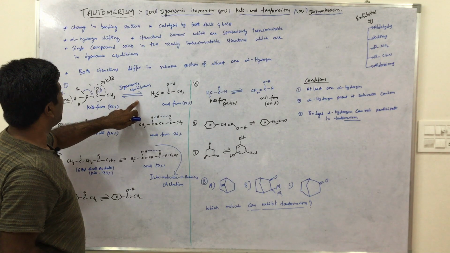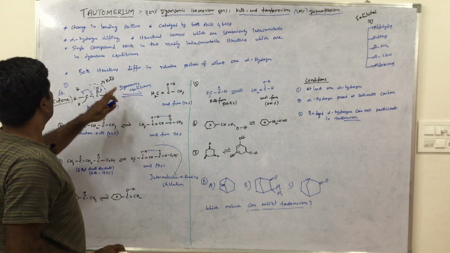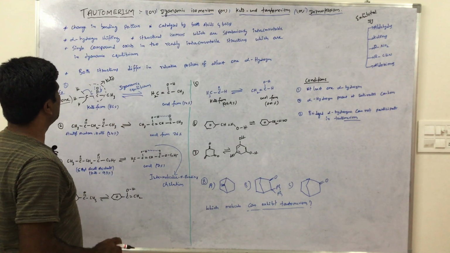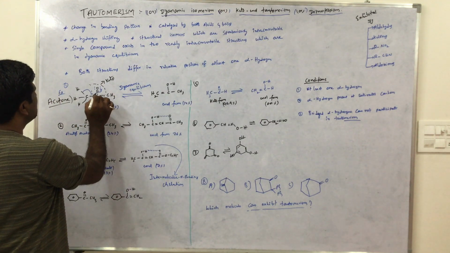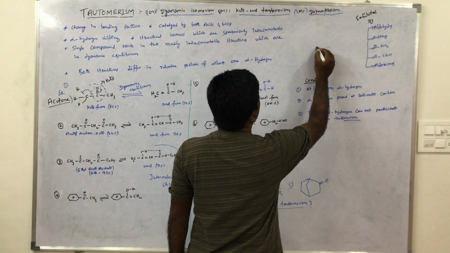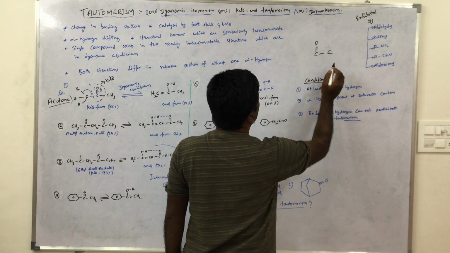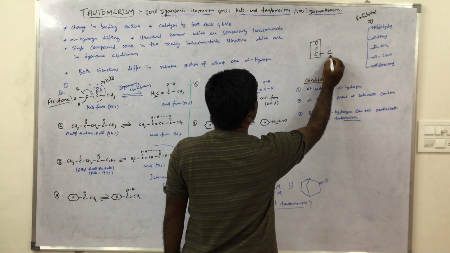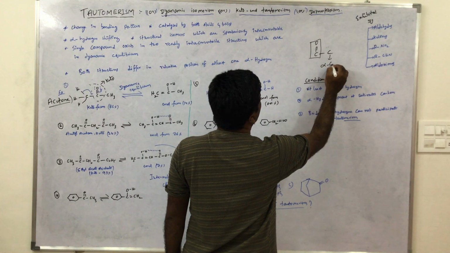This is called tautomerism. Both structures differ in the relative position of at least one alpha hydrogen. Here this is the main group. For example, C double bond O, this carbon is the functional group.